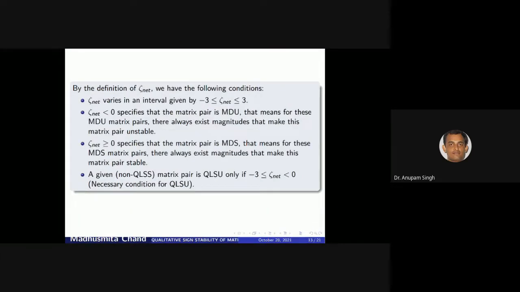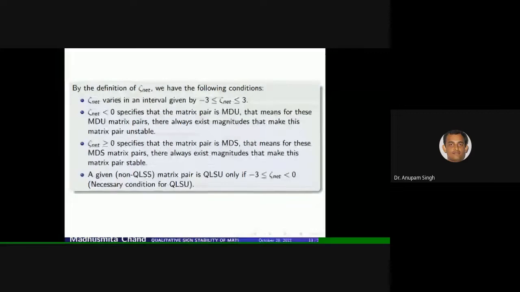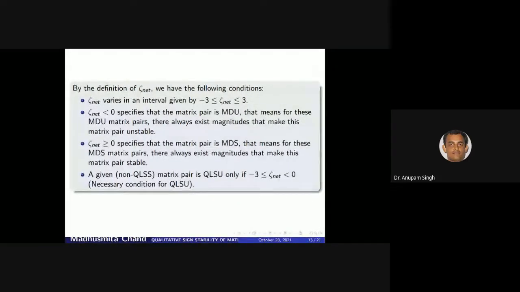Then the determinant, as I said, serves as an index to indicate the likelihood of a matrix pair being stable or unstable in a qualitative way. The larger it is negative, the more likely that the matrix pair is going to be unstable, and similarly, the more positive it is, the more likely that the matrix pair is going to be stable.